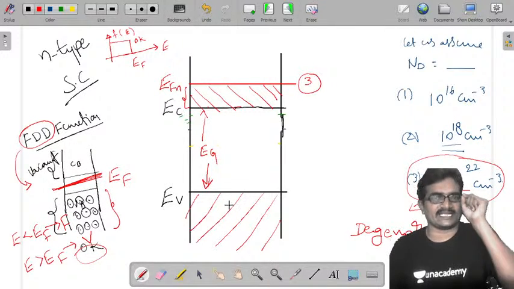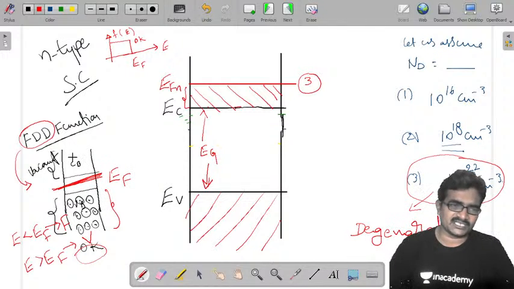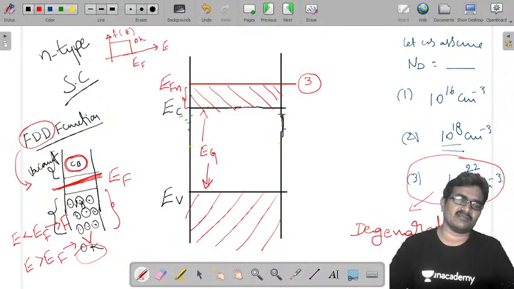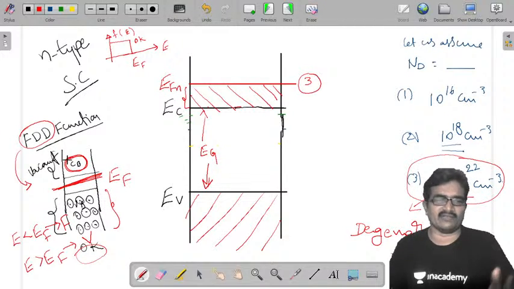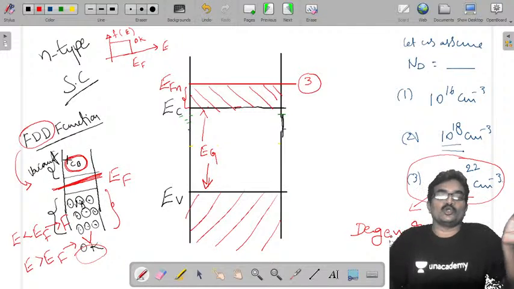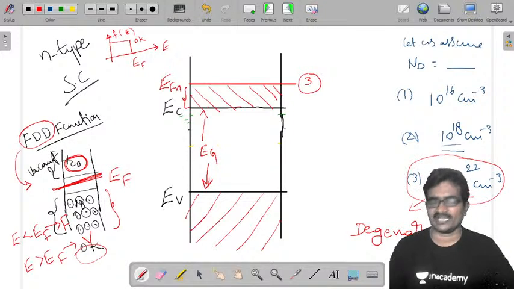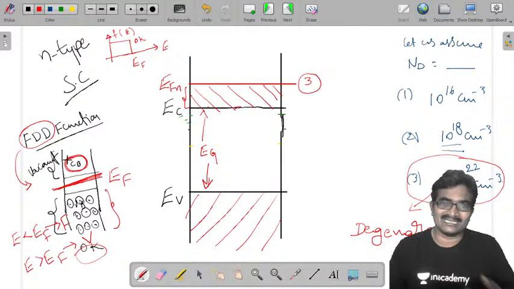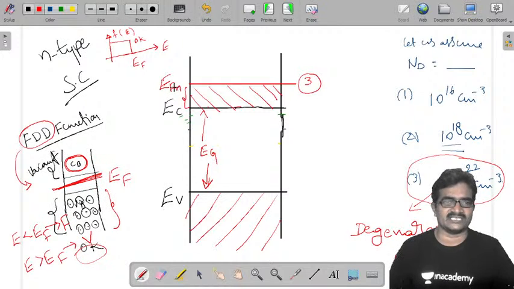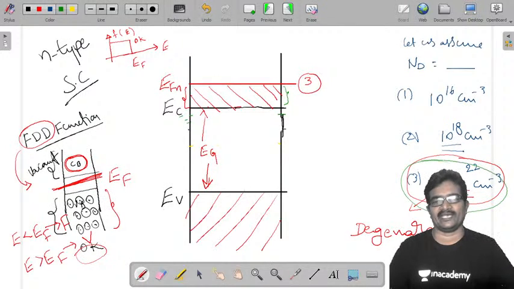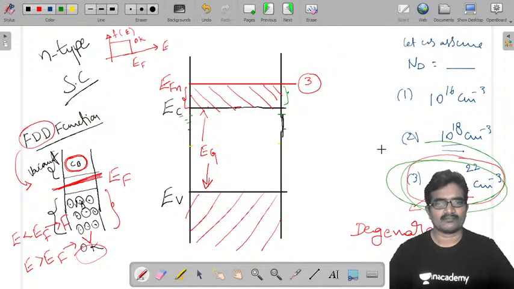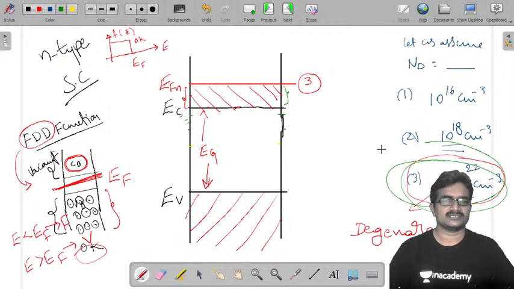But at 0 Kelvin you are expecting the conduction band to be completely vacant. The conduction band of a semiconductor at 0 Kelvin should be completely vacant, with no energy level occupied by any electron. That is what we are expecting. But in this case, what happened? Some portion of the energy levels are occupied because of a high amount of doping. Above this it is vacant. So this is the special case.